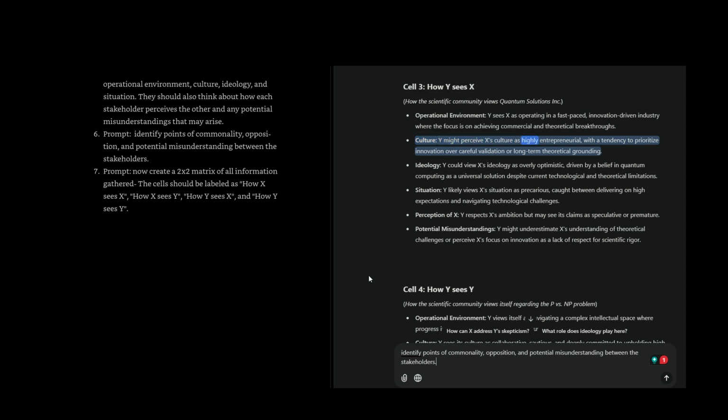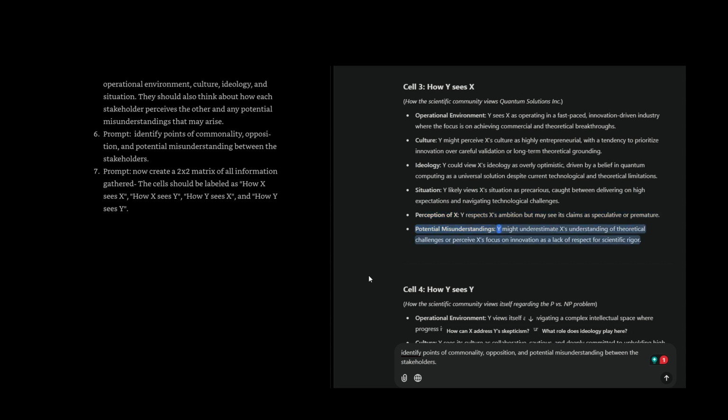Culture. Y might perceive X's culture as highly entrepreneurial, with a tendency to prioritize innovation over careful validation or long-term theoretical grounding. Ideology. Y could view X's ideology as overly optimistic, driven by a belief in quantum computing as a universal solution despite current technological and theoretical limitations. Situation. Y likely views X's situation as precarious, caught between delivering on high expectations and navigating technological challenges. Perception of X. Y respects X's ambition, but may see its claims as speculative or premature.